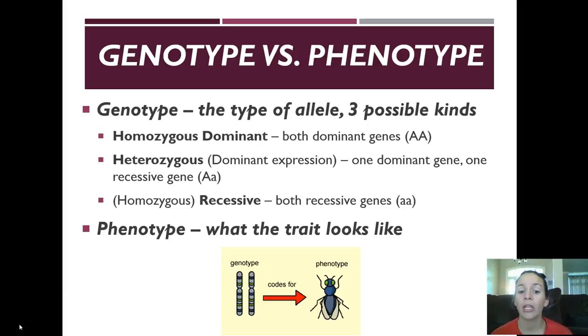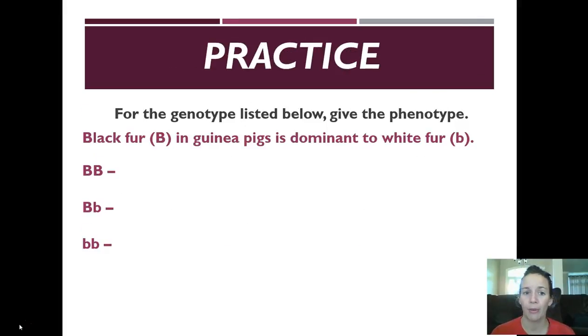Phenotype is what the trait looks like, and the really easy way to remember this is phenotype equals physical. Write that down in your notes somewhere. Phenotype equals physical. Genotype equals gene. This is a really, really commonly mixed up terms. It's really important that you have an idea of how you're going to remember this. So let's practice a little bit here.